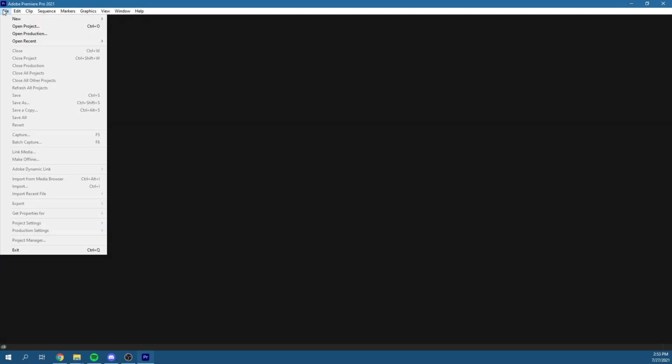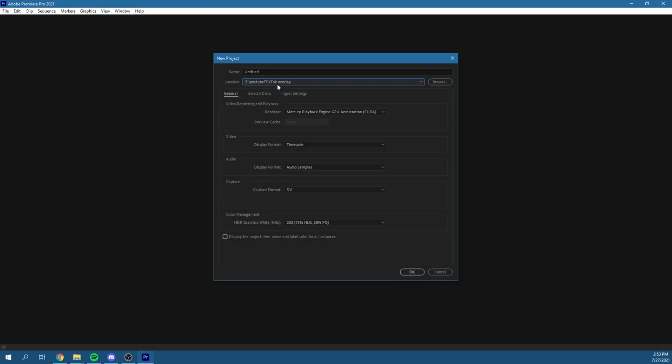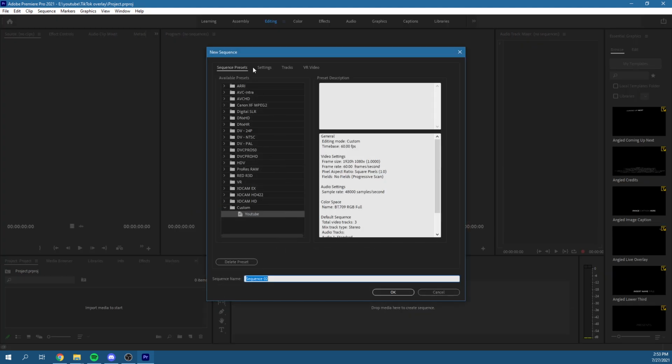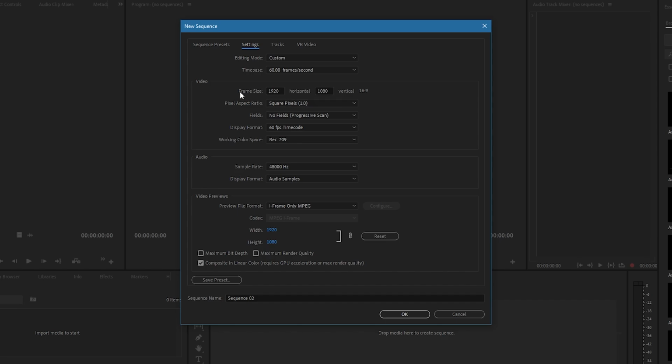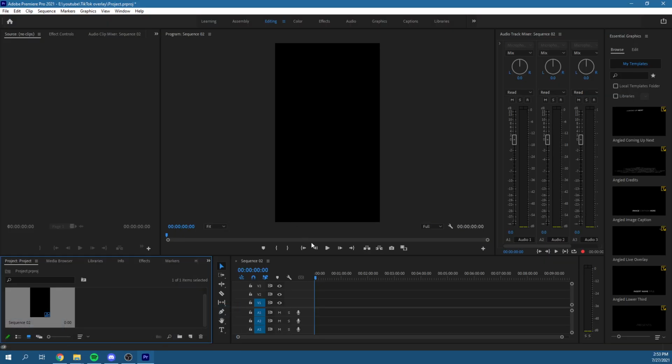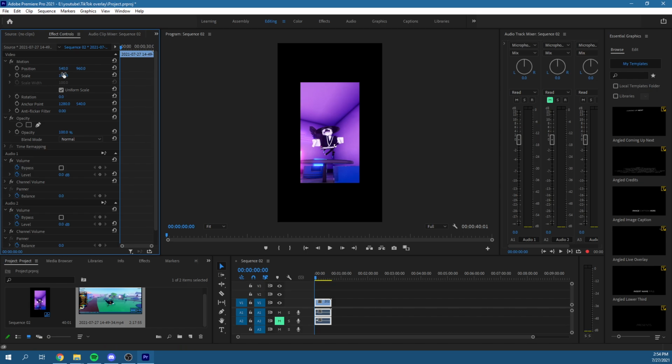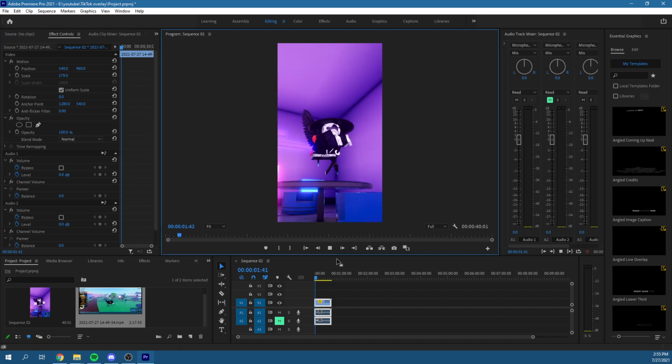This part would roughly be the same in each editing software, but I'm gonna make a new project in Premiere Pro called Project. I'm gonna press OK. So now I'm gonna make a sequence which will likely be different in your editing software, but wherever you have to set the frame size, set it to 1080 by 1920. So now we have this conveniently phone-shaped box over here. Now I can insert the footage that I recorded earlier, but I might have to resize the video a bit, so I'm gonna scale it up maybe, and it basically fits perfectly.